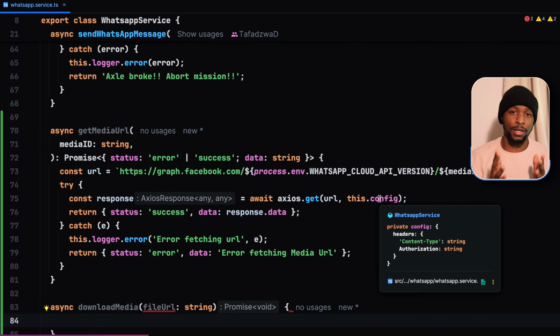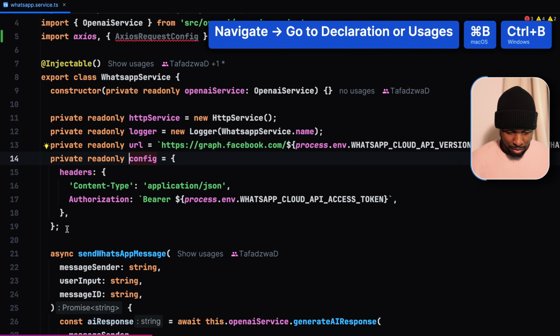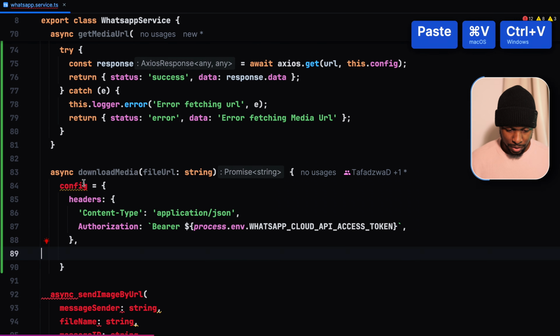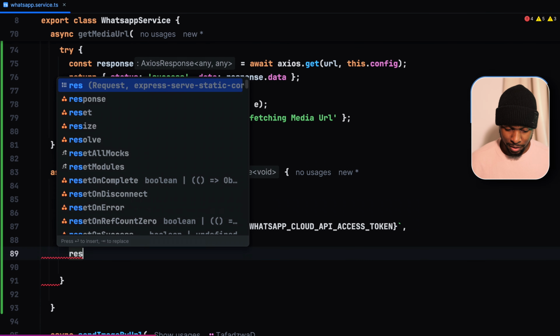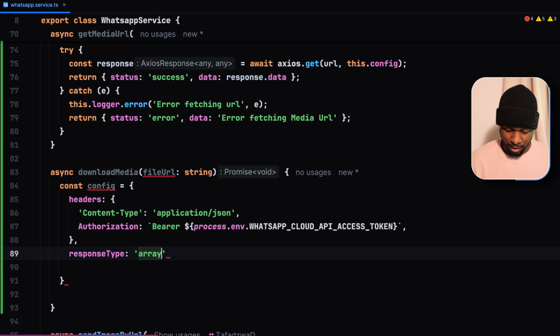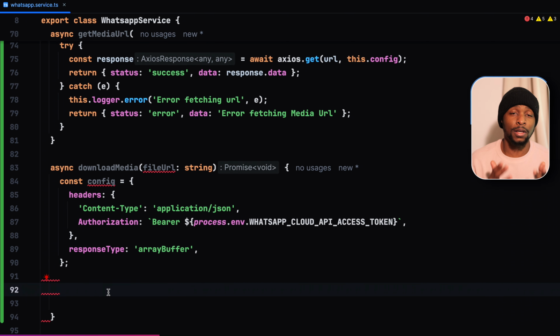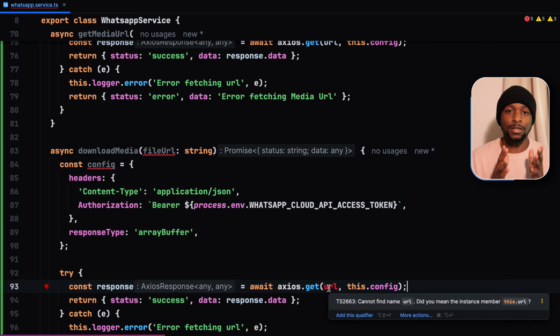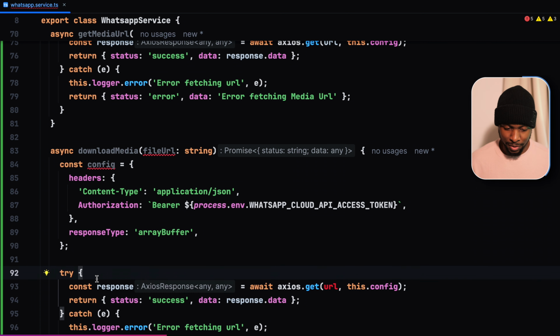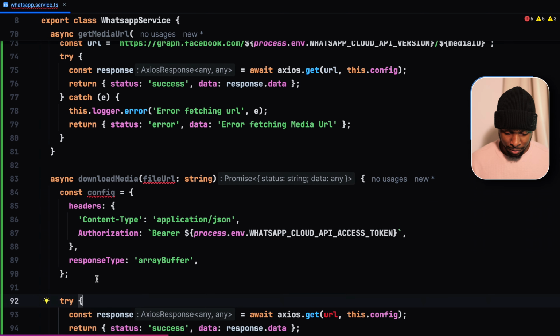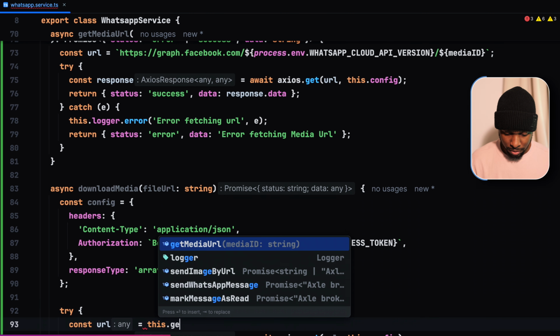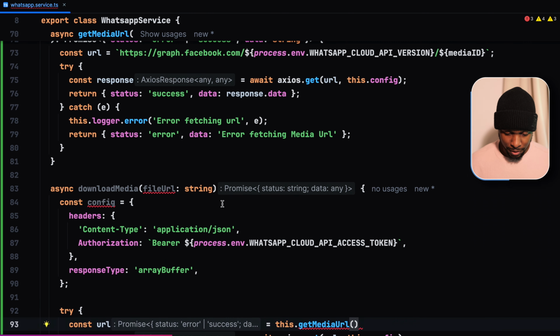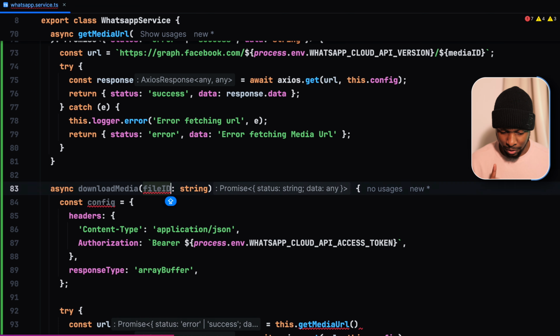The configuration header for downloading is different to when we are sending a message. So let's just copy the global one, paste it here, constant config. The response type is an array buffer. Since it's another GET request, let's just copy the code for the media URL and adjust. The URL that you're going to use is the media URL, which we can get from our previous method responsible for getting the media URL. Constant is equal to this.getMediaUrl. Instead of the file URL here, we actually need the file ID.